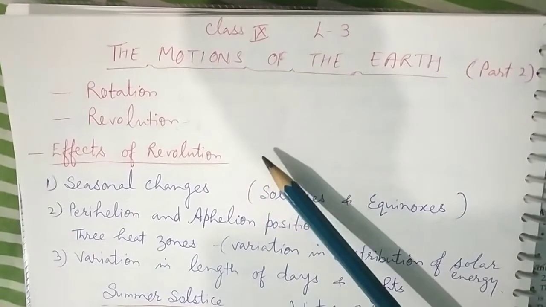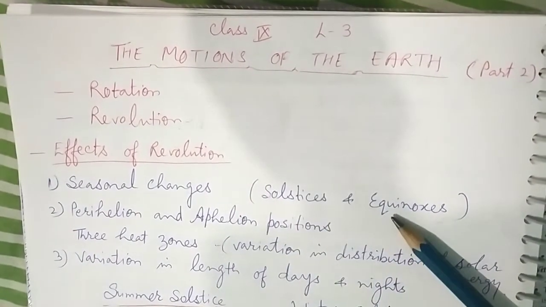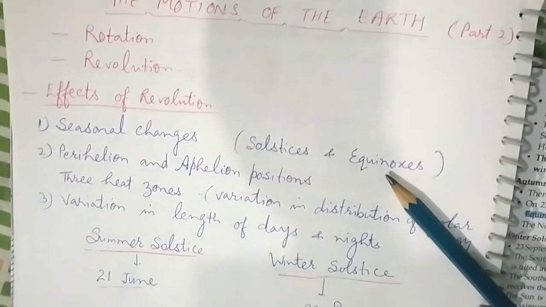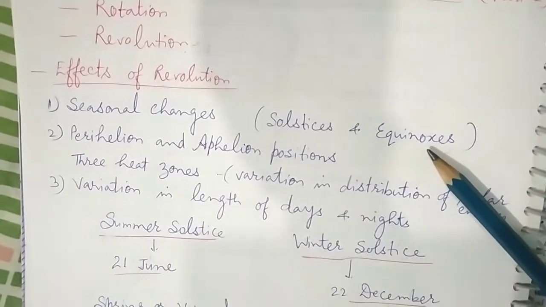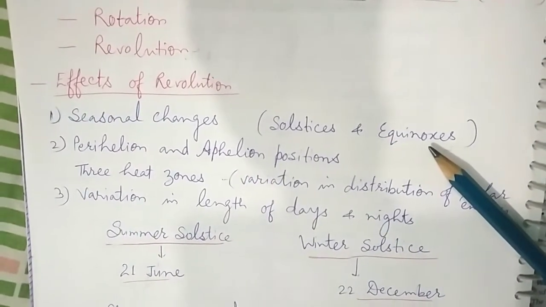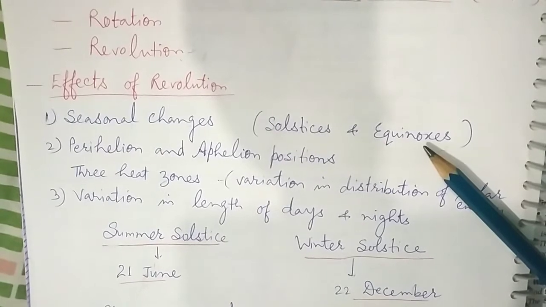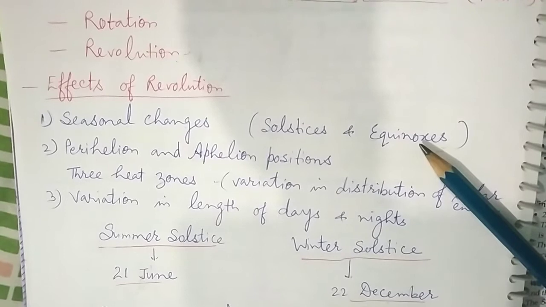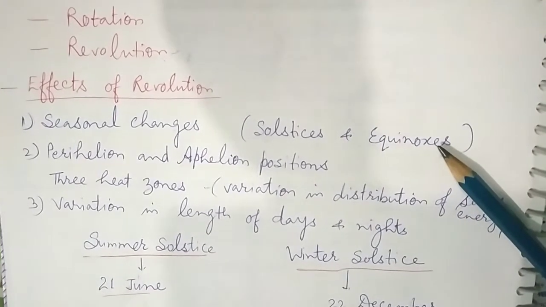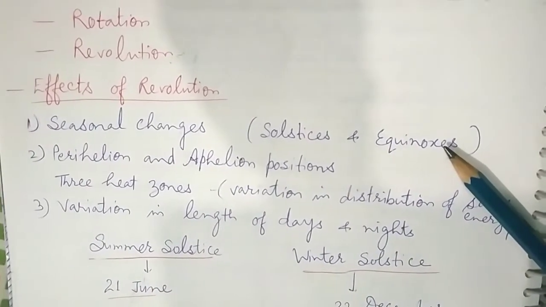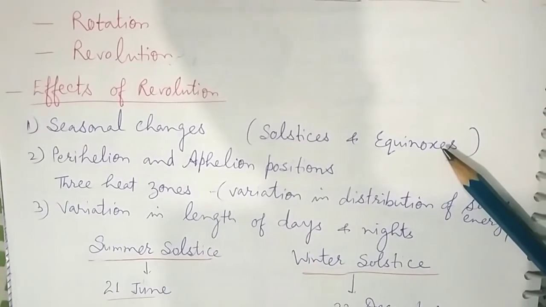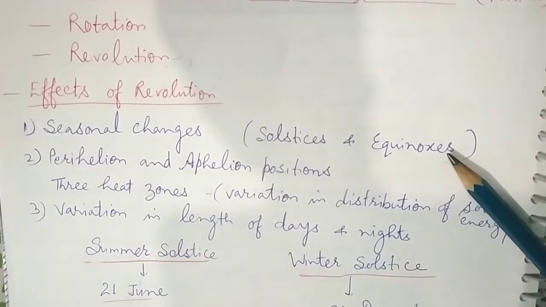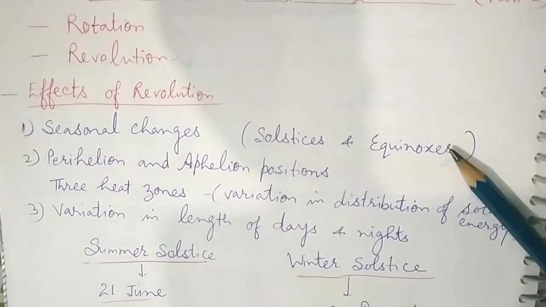The equinoxes and the solstices are the positions of the earth with respect to the sun on a given fixed day. They help us to understand how seasons occur, and how they are reversed in the northern and southern hemispheres. When it is summer in the northern hemisphere, it is winter in the southern hemisphere. The duration of day and night varies according to the seasons. As a result of these variations, seasons are not the same in all parts of the earth.